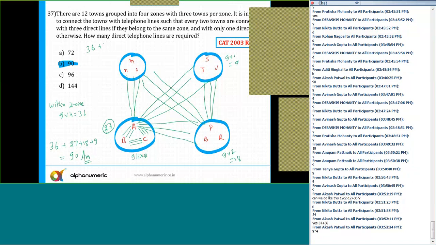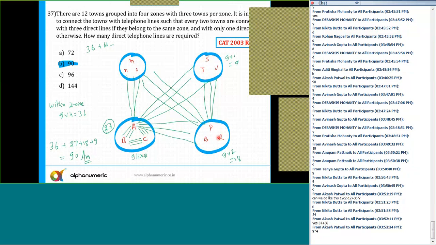If you select any 2 points, that is 12C2, which is 66. But some of the pairs have been counted twice, so that part I need to subtract. How many? Within a zone, like A to B, A to C, and B to C, these 3 parts have been counted twice.